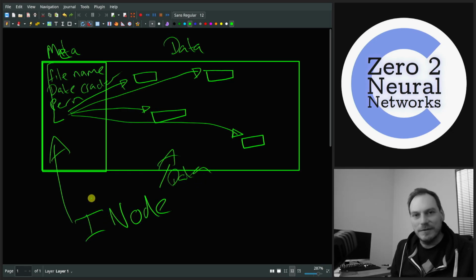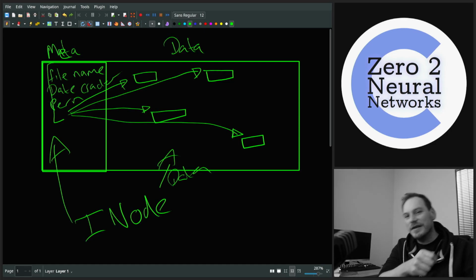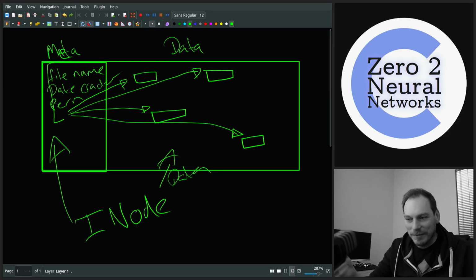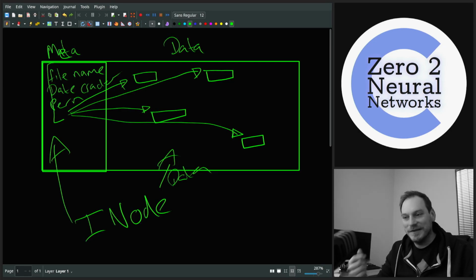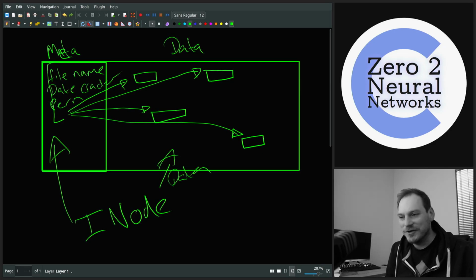So an inode, which you can consider to be short for information node. I'm sure I've read in a book somewhere that Ken Thompson, who made Unix, who came up with most of this terminology, certainly the terminology of an inode, actually can't remember why he called it an inode. So it's not really a definitive term calling it an information node, but it does kind of make sense. So I go with information node for inode.